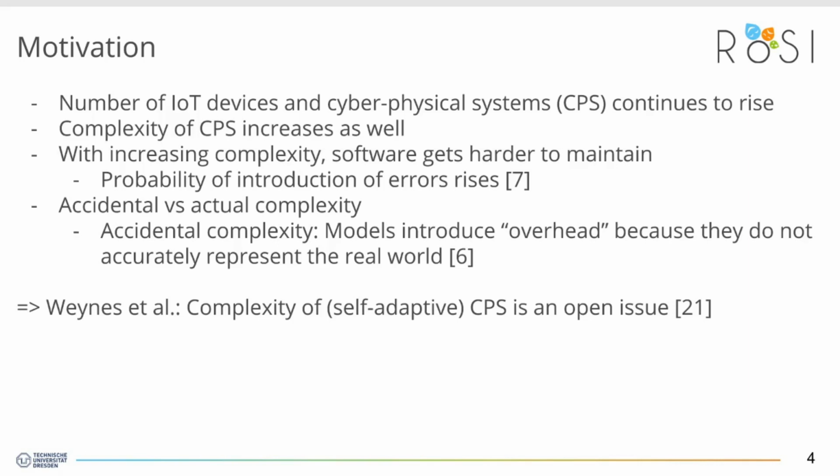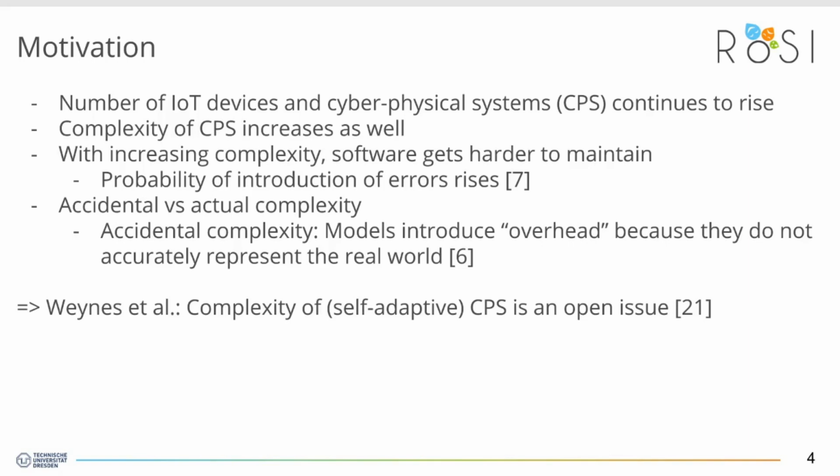So for the actual talk, as you all know, the number of smart connected devices and cyber-physical systems in existence is rapidly rising. Software is continuously expanding into all parts of everyday life, and the complexity of the systems is continuously increasing as well. However, with rising complexity, the software is becoming harder to maintain, and the probability of the introduction of errors rises.